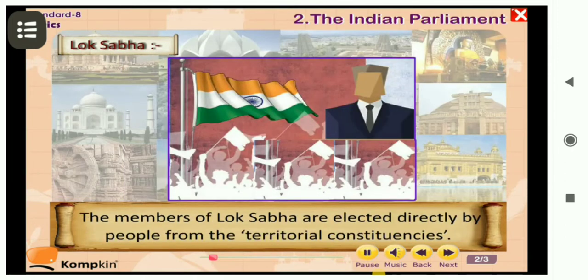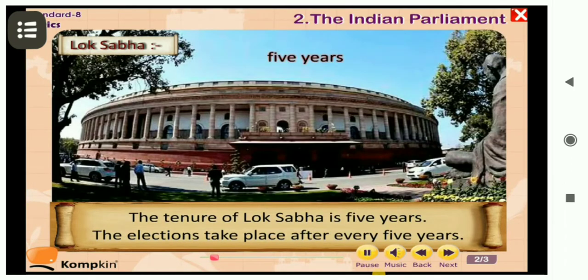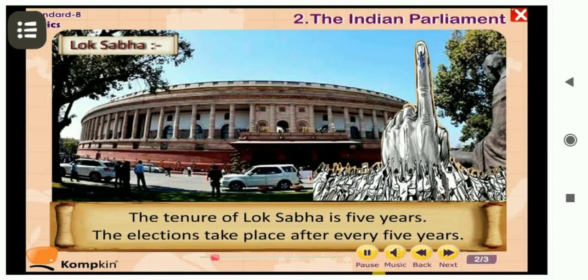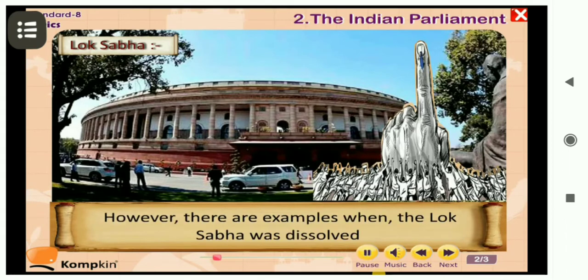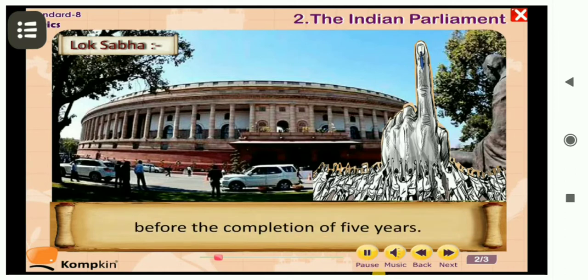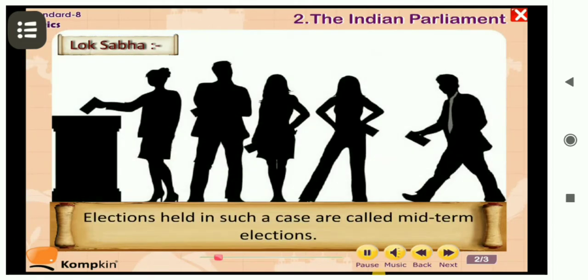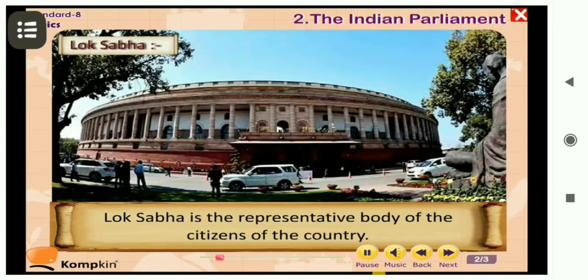The members of Lok Sabha are elected directly by us, we the people, from territorial constituencies. The tenure of Lok Sabha is 5 years. The elections take place after every 5 years. These elections are known as general elections. However, there are some examples when Lok Sabha was dissolved before the completion of the 5 years. Elections held in such a situation or case are called mid-term elections. Lok Sabha is the representative body because we the citizens elect them.